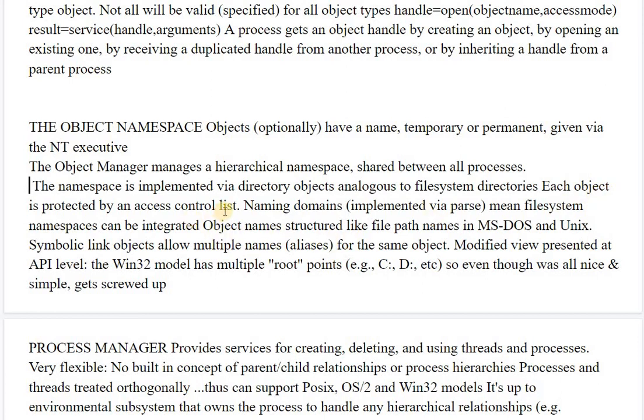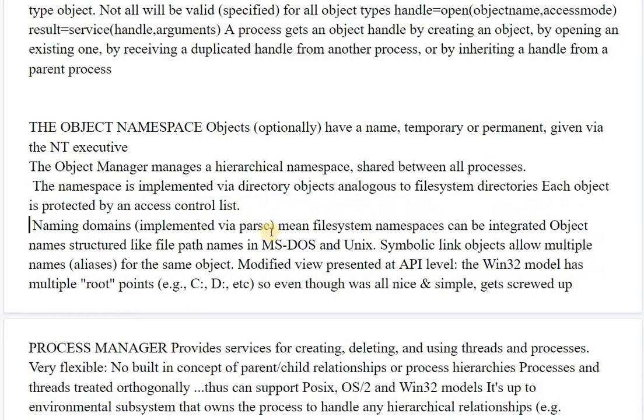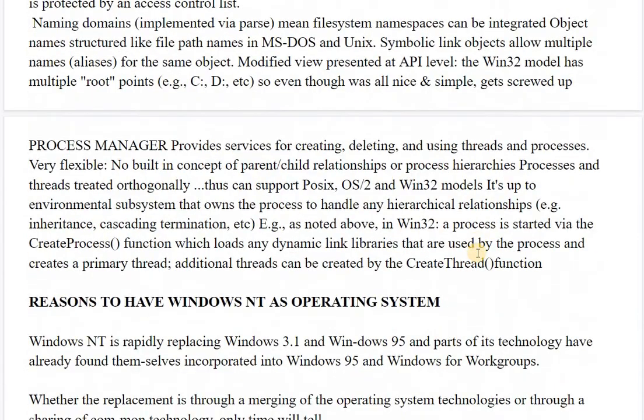Each object is protected by an access control list, and the naming domains, which means the file system namespace, can be integrated. Object names are structured like file path names in MS-DOS and Unix. Symbolic link objects allow multiple names for the same object as well.